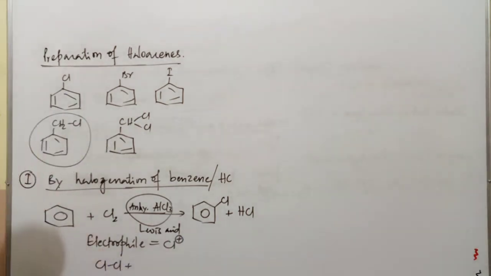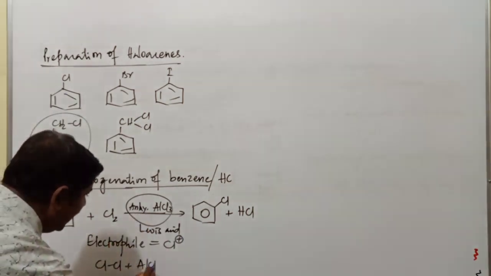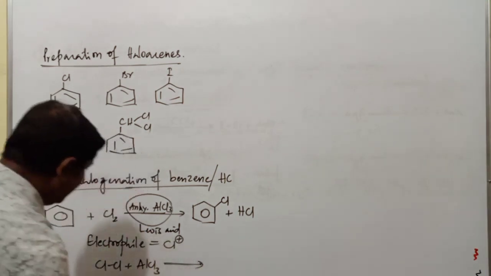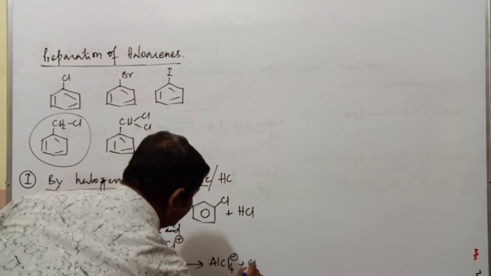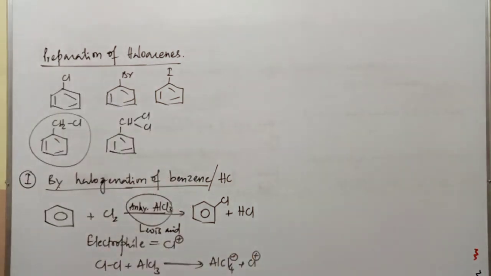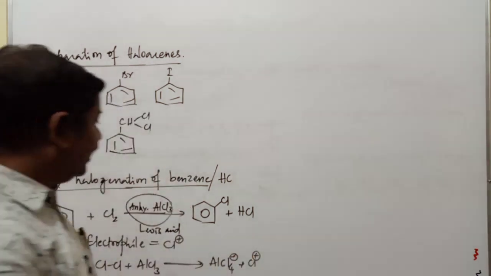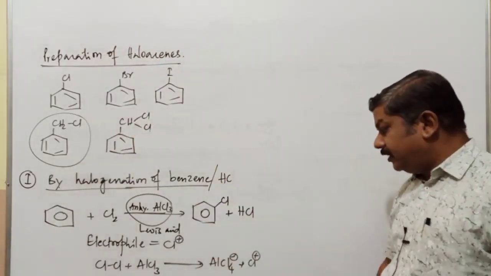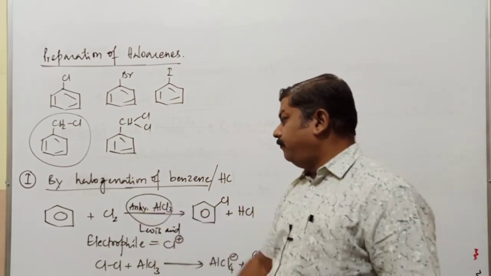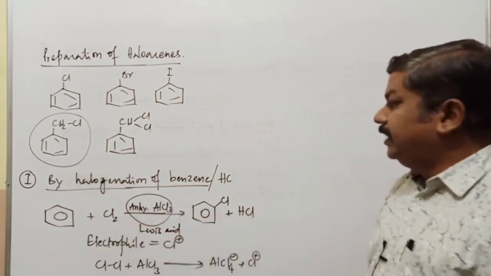the chlorine molecule combining with the AlCl3. It gets converted into AlCl4 minus plus Cl plus. You have already read about this reaction and even its mechanism, so there is no need to discuss the mechanism of this reaction. The main electrophile produced in this reaction is Cl plus.